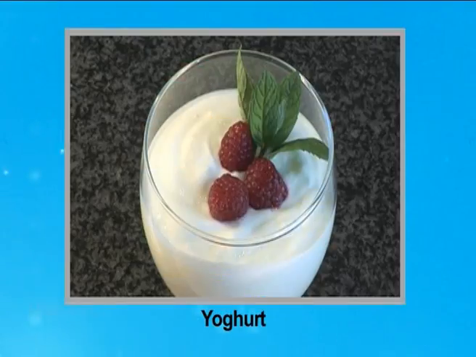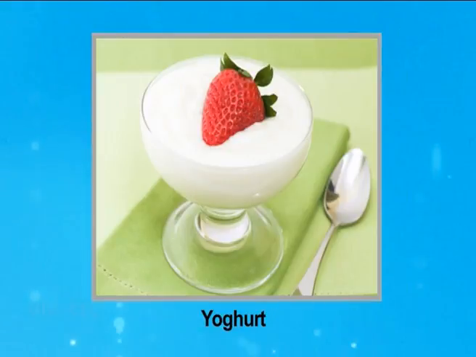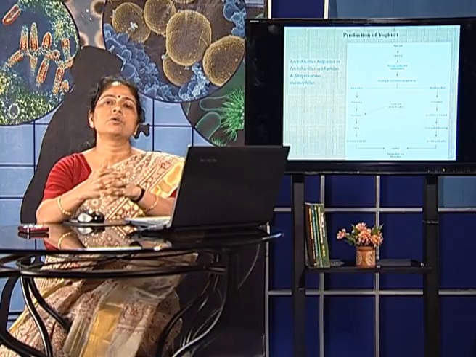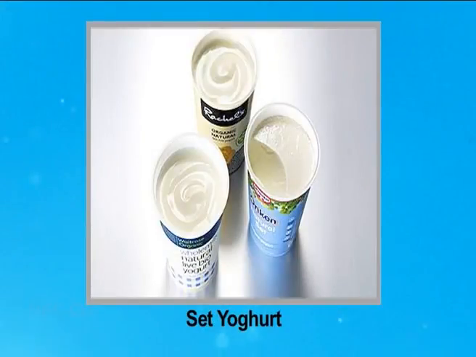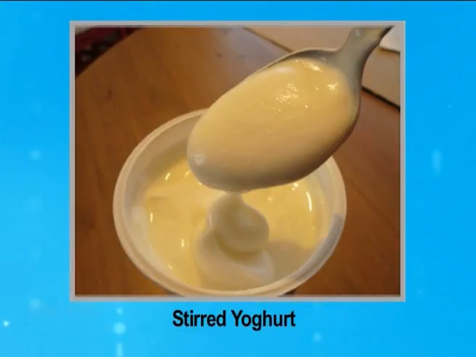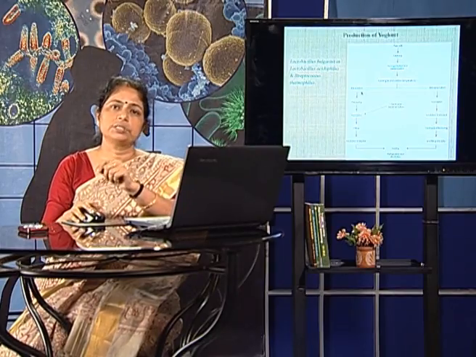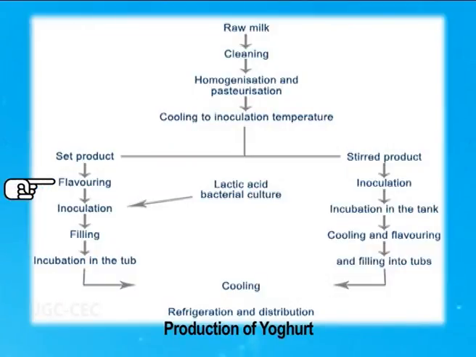Lactic acid bacteria also participate in the formation of yogurt, which is very widely consumed by the human population. Now, yogurt production can be of two types. One is called the set yogurt and the other is called the stirred yogurt. The basic difference between the two is, in the case of the set yogurt, the flavoring is done first and then we have the inoculation with the lactic acid bacteria.